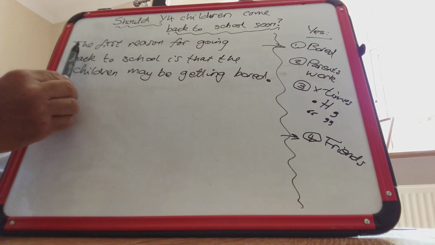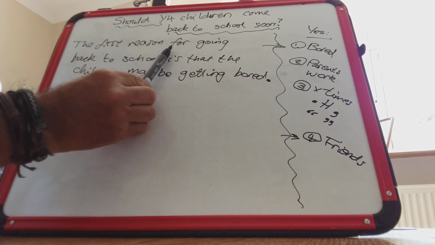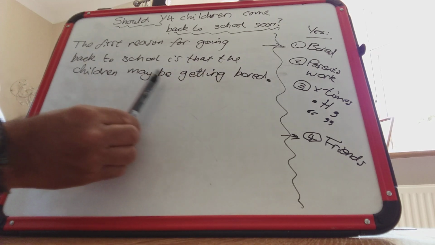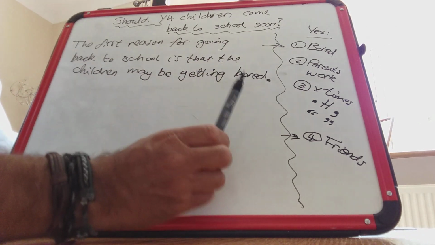Okay, so let's just read that through. The first reason for going back to school is that the children may be getting bored. Okay, that's good.